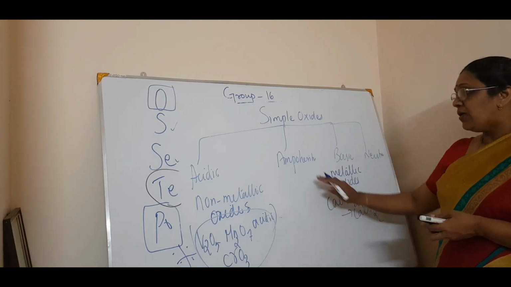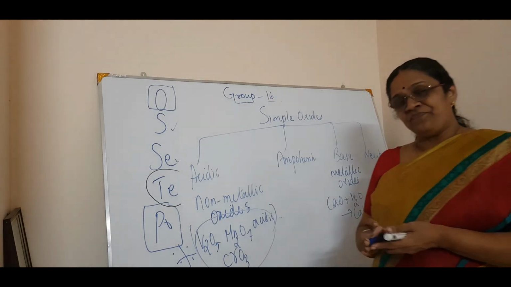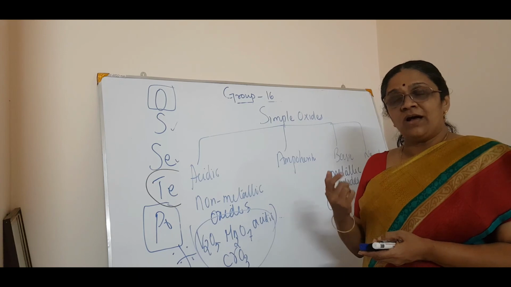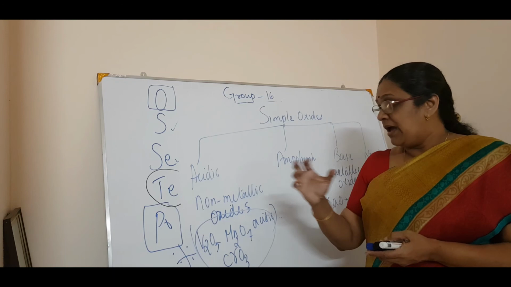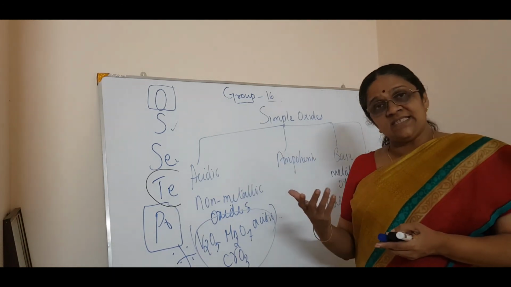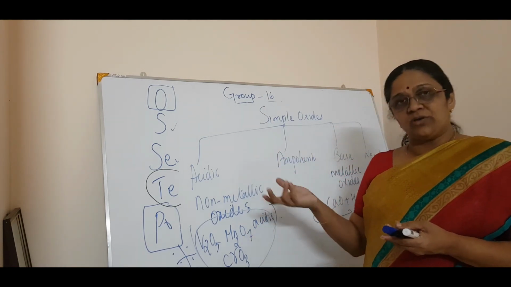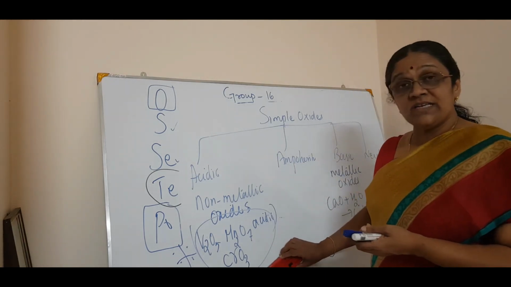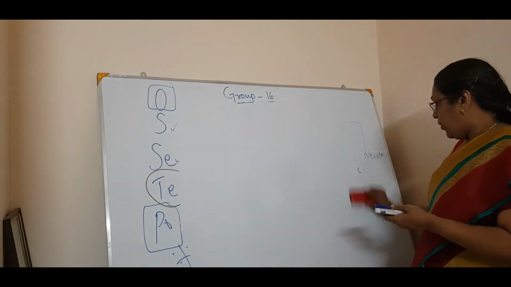Okay. Now coming to amphoteric oxides. What are amphoteric oxides? Some oxides like zinc oxide or aluminium oxide. Amphoteric means they react with both acids as well as bases. So such type of oxides which react with both acid and bases to form salt and water are called amphoteric oxides. So we will see the reaction of amphoteric oxide.